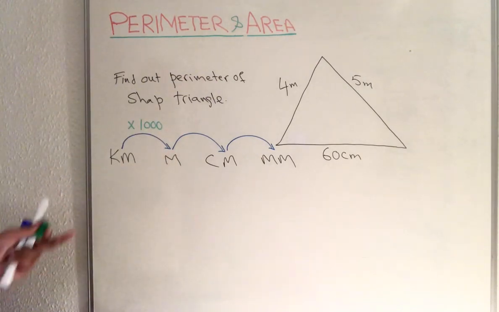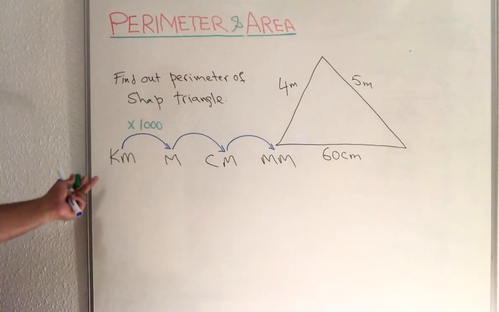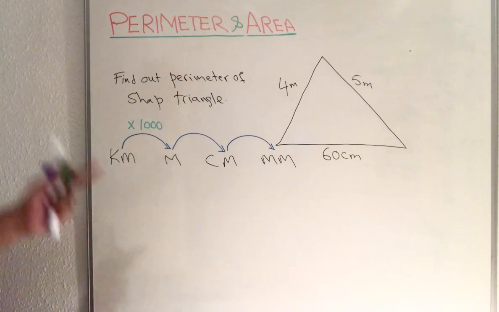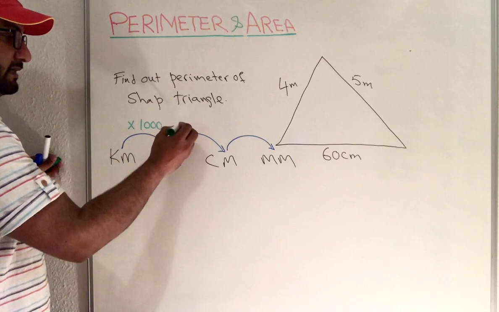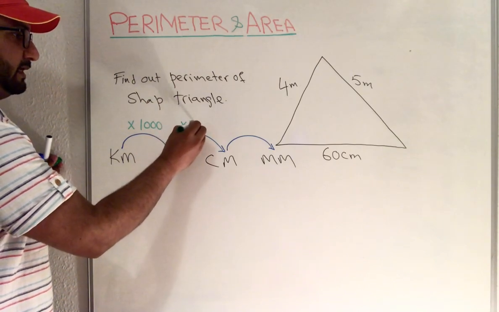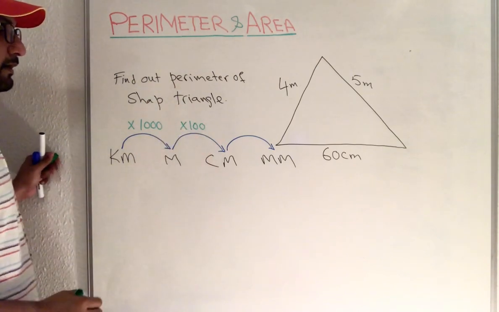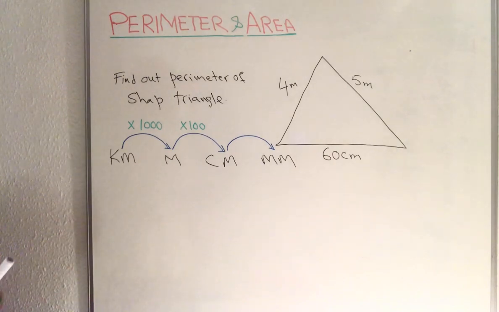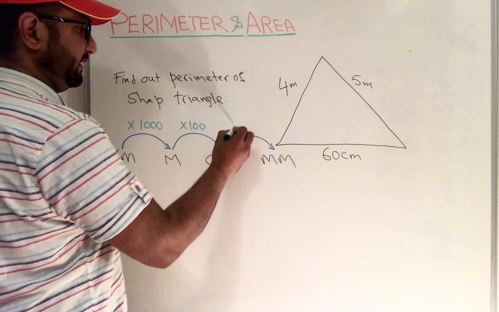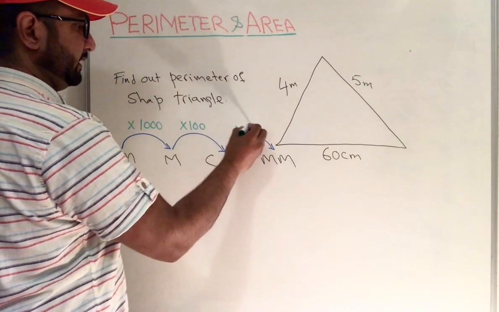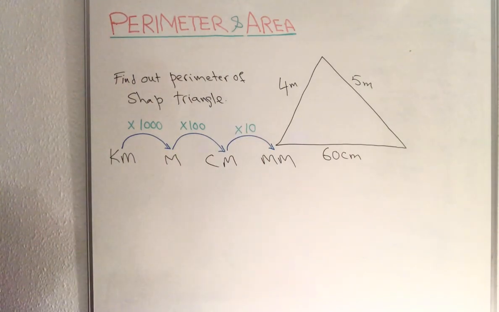If you are converting meter to centimeter, you multiply by 100. If you are converting centimeter to millimeter, you multiply by 10.